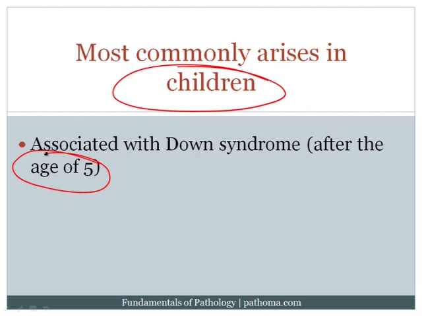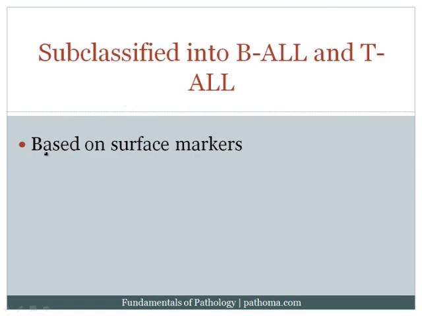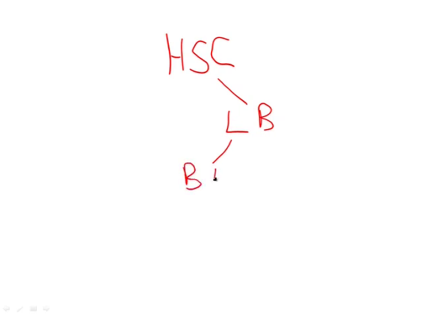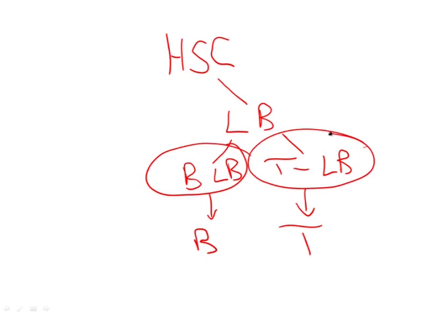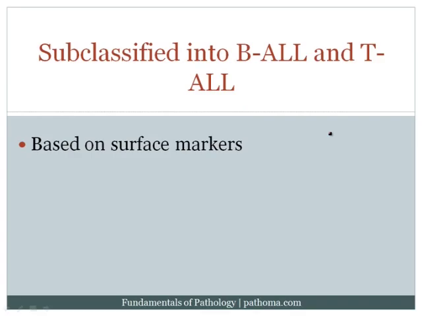Now, ALL becomes a little more complicated in that it can be subclassified into B-ALL and T-ALL. Remember that the hematopoietic stem cell, if we look at the lymphoid lineage, will become a lymphoblast, and that lymphoblast will become a B lymphoblast or a T lymphoblast, and of course the B lymphoblast will produce B cells, and the T lymphoblast will produce T cells. So what we're saying here is that when you have ALL, you can actually have a B-ALL or a T-ALL. And this is important because it also has some clinical ramifications.